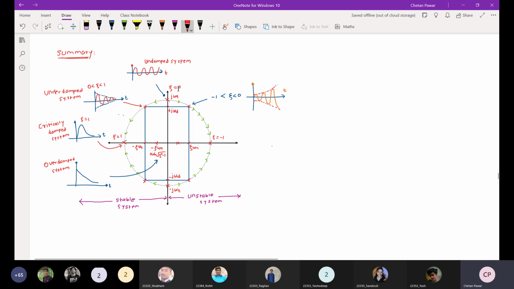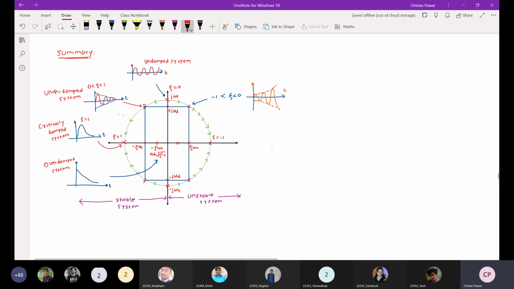When zeta is equal to 0, the pole location is on the imaginary axis, and the real part is 0, right? So when zeta is greater than 0 and less than 1, you can see the pole locations start moving towards the left side of this particular S-plane, right?